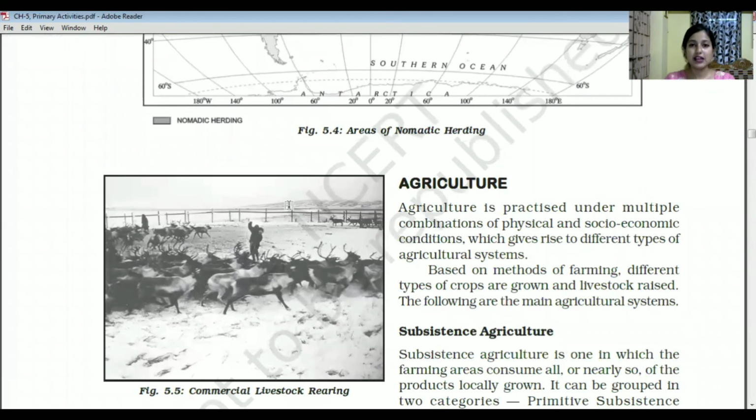In this way, we are completing the first part of this chapter, and I hope today's session was clear to all of you, and at the same time easy and interesting. Please go through the portion I have discussed today, and also refer to your world map so that you can easily understand the regions mentioned here, because they are very important. You may get questions from this chapter, also from map pointing, and questions may be asked regarding all these points. So please go through it, and if you have any doubt or query, please let me know in the comment section.